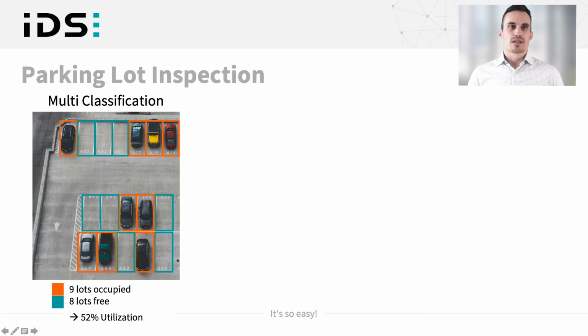Okay, now I have some examples. In this case, we have a multi-classification. So we have several ROIs on each parking lot, and we can classify if there's a car or not. This is a nice example because we have different environment conditions. We have different cars, which always look other than other cars. And in this case, we can calculate the utilization of the parking lot.